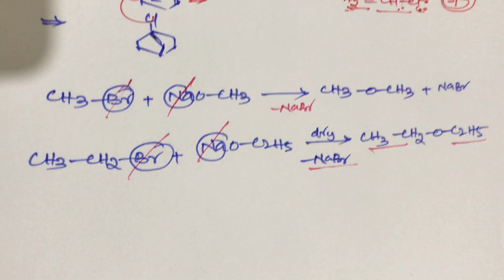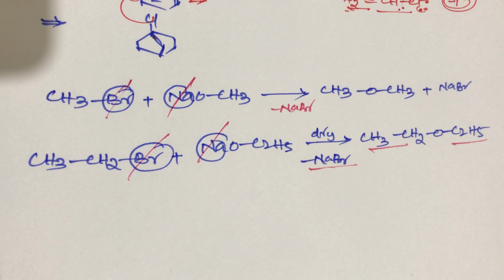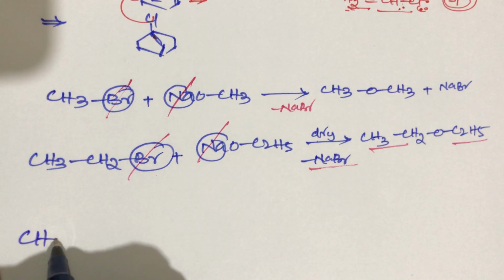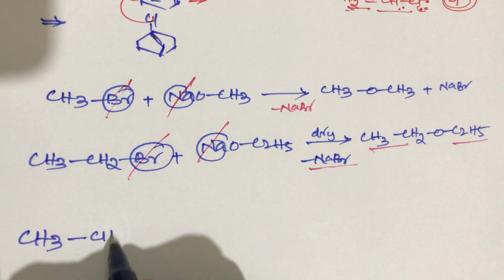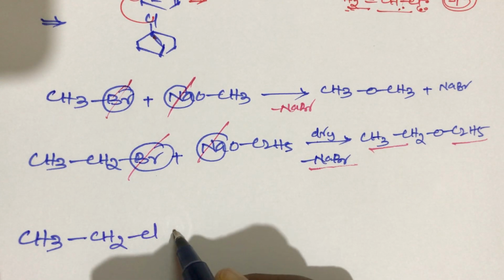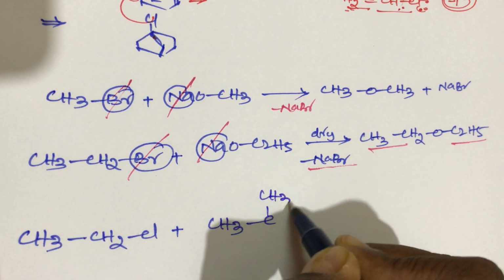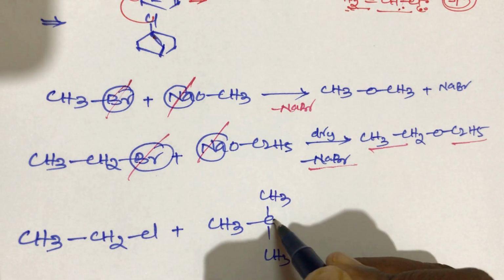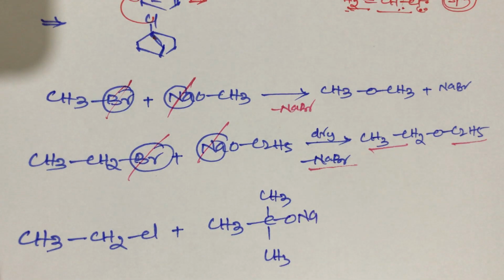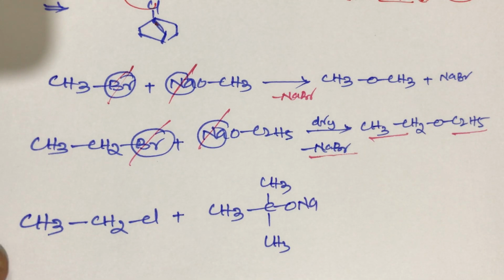Now one more example, student, for Williamson synthesis. Now take ethyl chloride reacting with tertiary sodium butoxide, student. What is the product? It is the same thing, student.